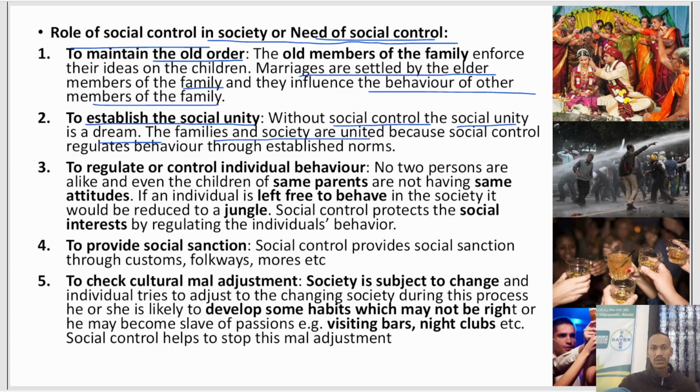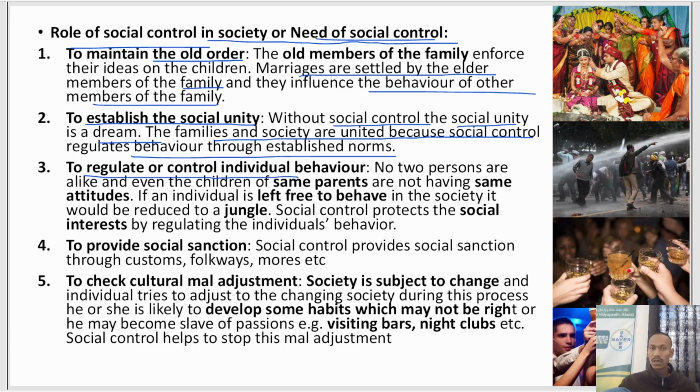Families and societies are united because social control regulates behavior through established norms. Like the people of Maharashtra living together are called Maharashtrian, so they are united as Maharashtrian. But when it comes to the whole of India, all states come together as Indian as well. That's why we say firstly Indian and lastly Indian.